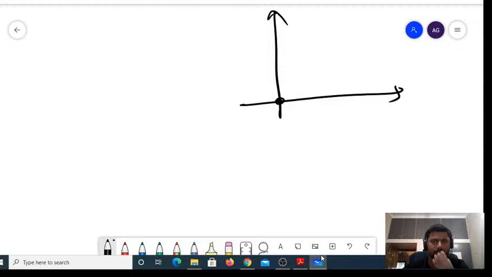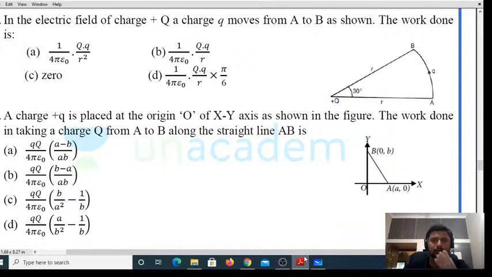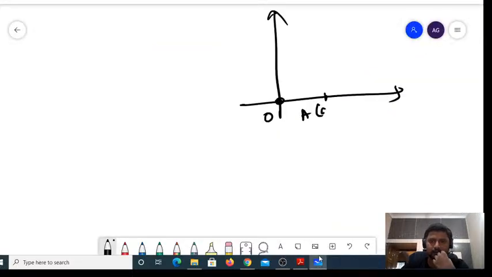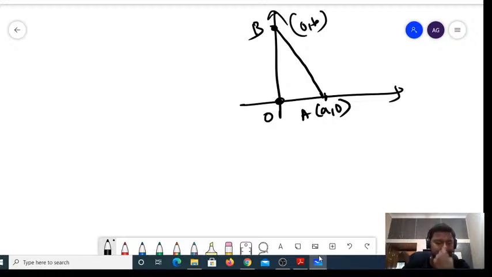At this origin we have O, right? So at a point, this A, that is A comma 0. And this is B, which is 0 comma B, right? So this is the point B.